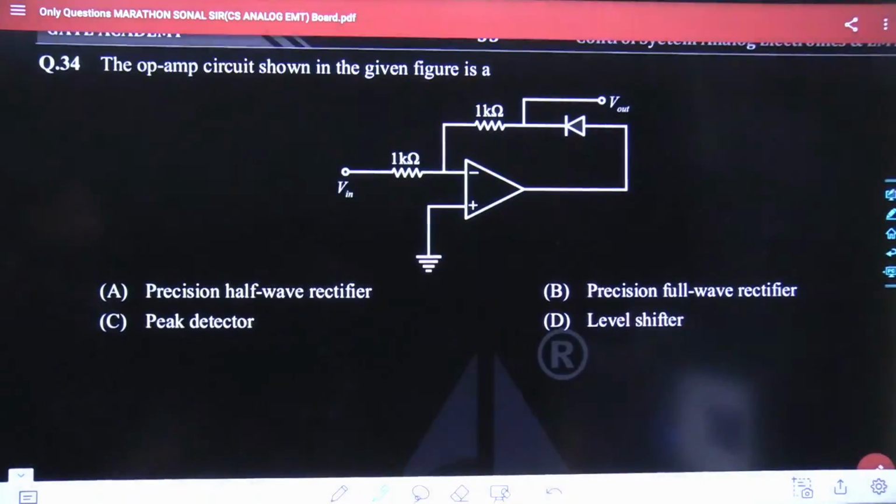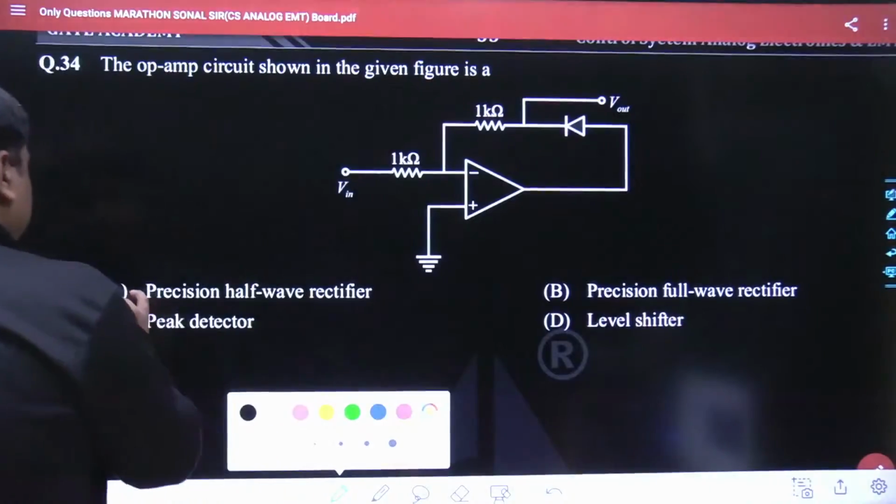The first answer has come from Jay Singh. As per him, the answer is A. Anyone else apart from Jay? Sir, half wave rectifier according to me. Swarit. Divya Darshani states the answer could be A. Anyone else apart from the 3 different answers we have got so far? Chanchal, answer is A. Very good. Abhishek, Chanchal, Divya, Swarit, Jay Singh. Extremely well. The best answer for this question is option A.